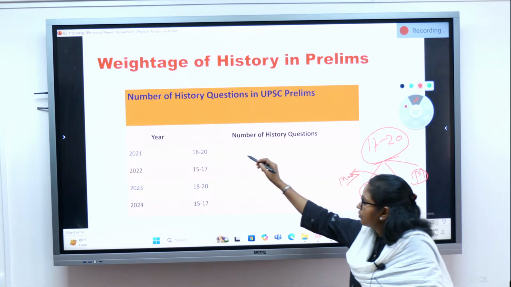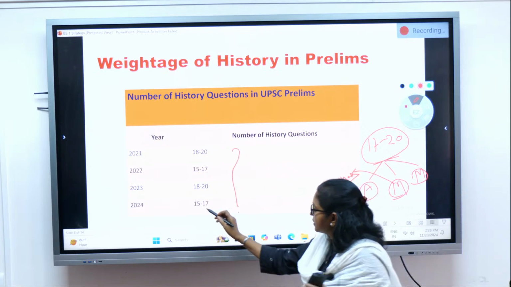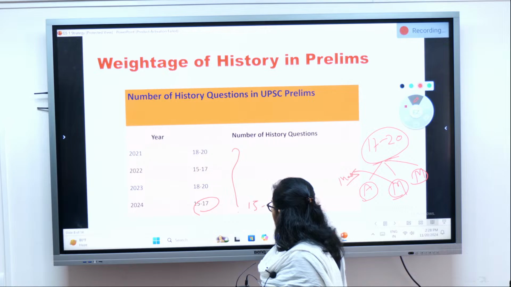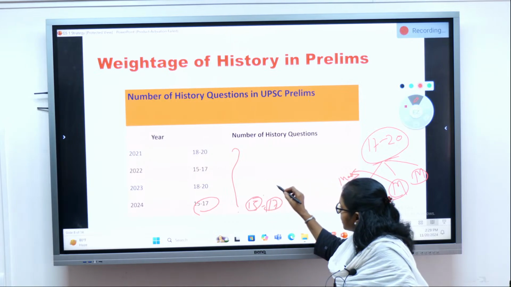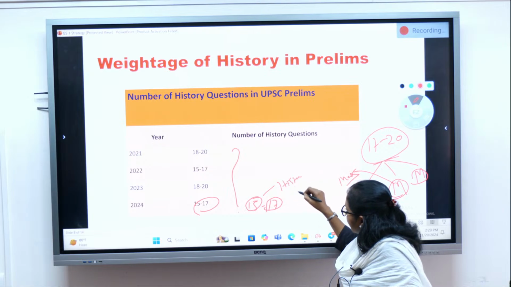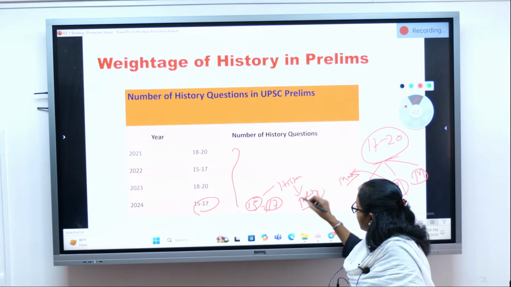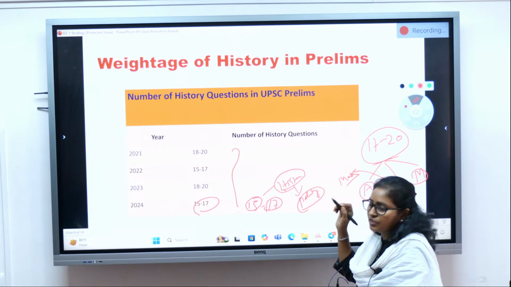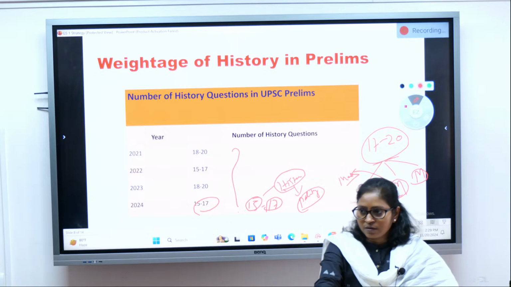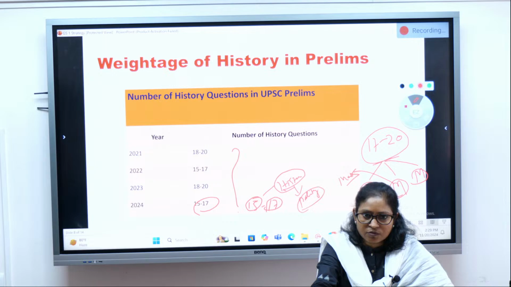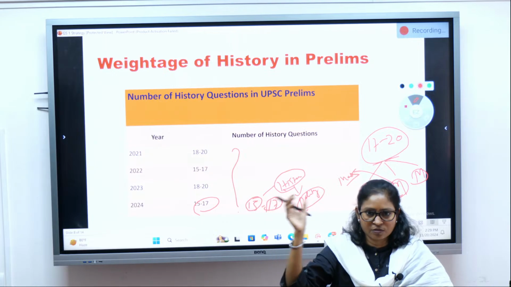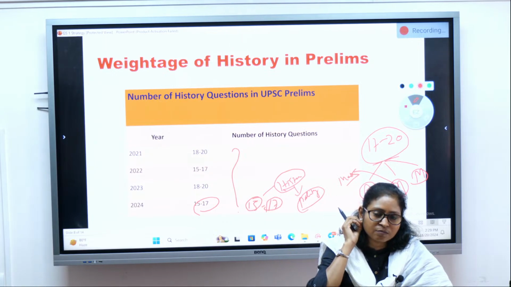So this is the weightage you can see. Why is it 15 to 17, and not exactly either 15 or 17? Because some questions in history also overlap with polity. Few people put them in polity, few people may put those questions in history. For example, the Government of India Act 1935, or the Constituent Assembly and the making of the constitution.